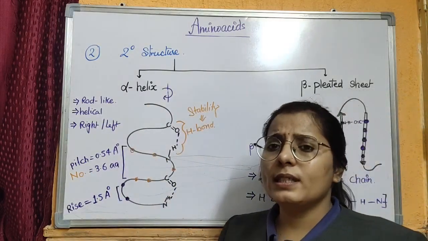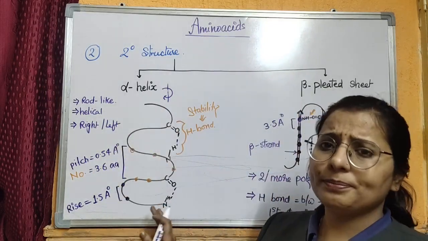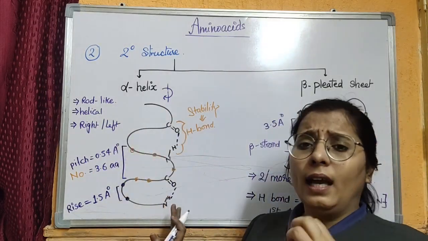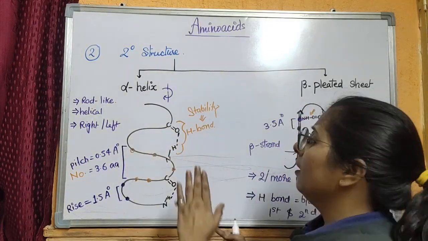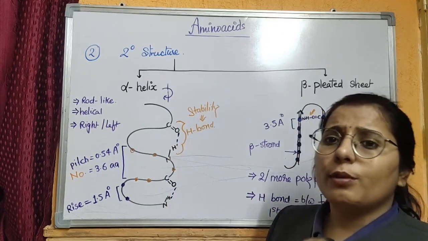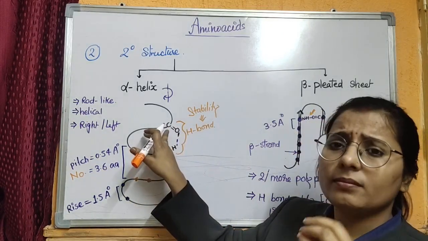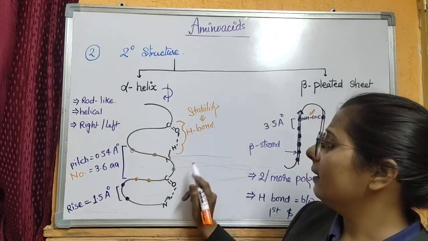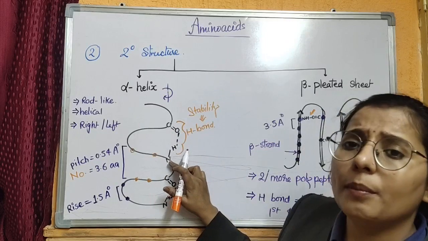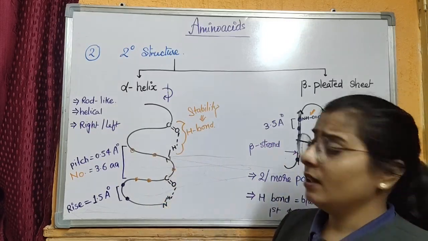Most of the proteins of alpha helix are in right handed fashion, forming a helix, and this helix is stable because of the hydrogen bond formation of the oxygen of carbonyl group of one amino acid and the hydrogen of amine of the second amino acid present in the next turn.